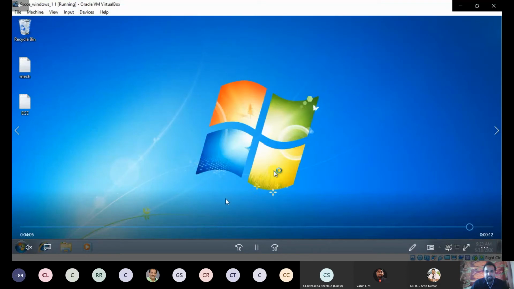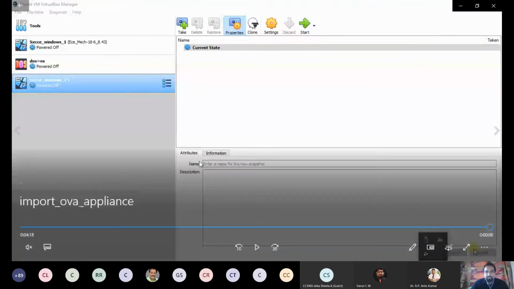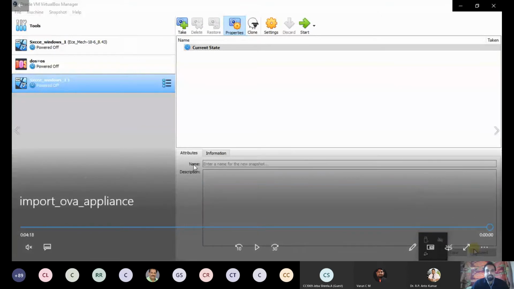So now I hope all of you understand this. This is very simple. First I am going to export an appliance and create an OVA file. Then I am going to import the appliance, import that file, and create a new virtual machine. Without providing any configuration, I am going to create a virtual machine by using the appliance. So now we can move to the next topic.